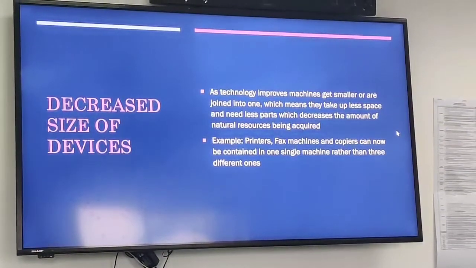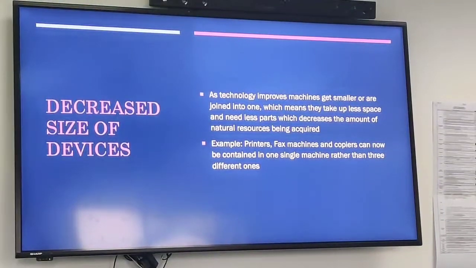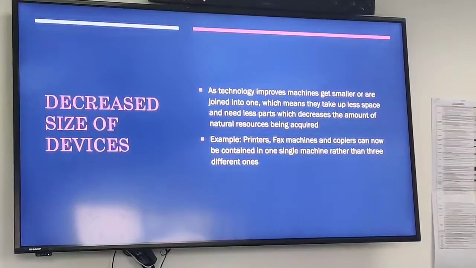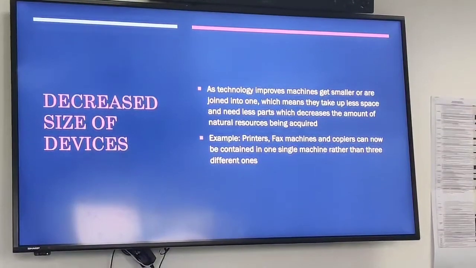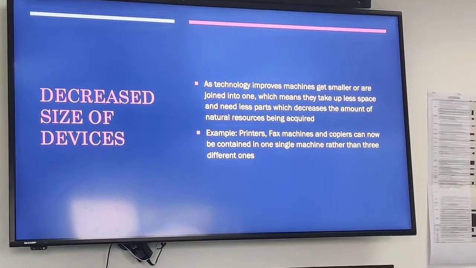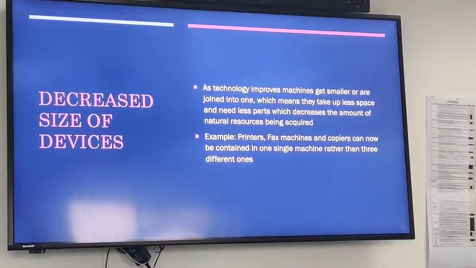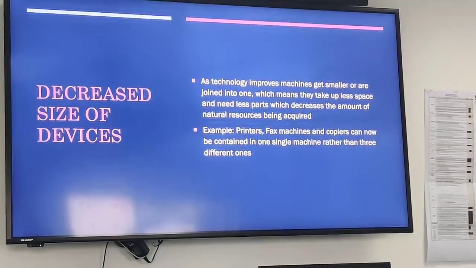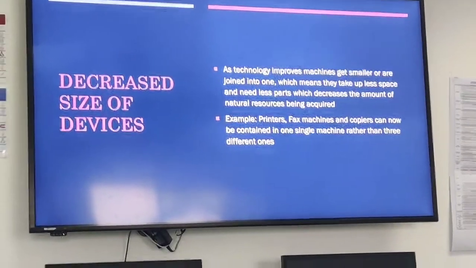And finally, decreased size of devices. As technology improves, machines get smaller or are joined into one, which means they take up less space and need less parts, which decreases the amount of natural resources being acquired. An example is printers, fax machines, and copiers can now be contained in one single machine rather than 3 different. Less resources. That's my presentation.